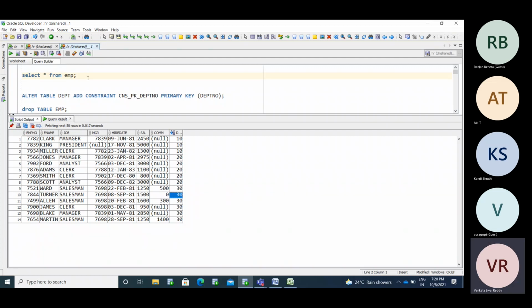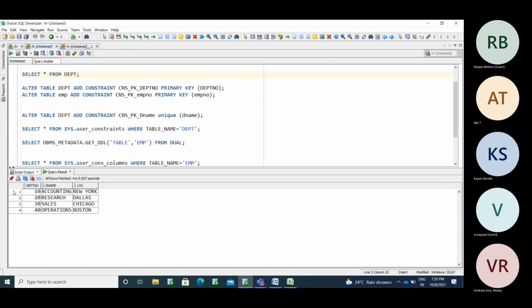Who are the parents available for us? 10, 20, 30, 40. So department 40 does not have any employee. The parent does not have any child. It may happen that a parent does not have a child, may or may not. So this parent, 40, does not have any employees.